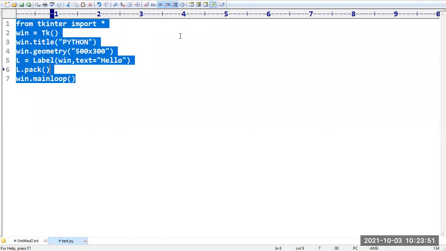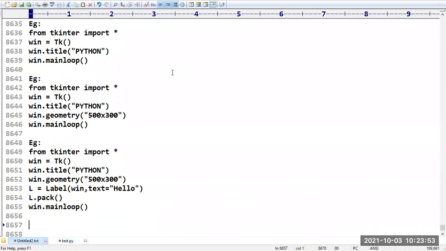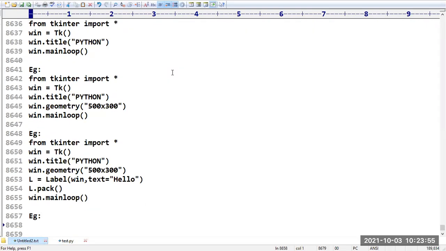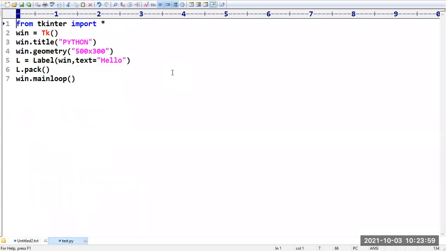That means it is added to the console. This is nothing but how you can add labels. Sir, I want to add multiple labels. Is there any chance? Yes, I am taking label 1 is equal to, let it be hello 1. I want to change the font also. Okay, font is equal to Comic Sans MS, a very popular font, size 20, and I want to display it in bold format.